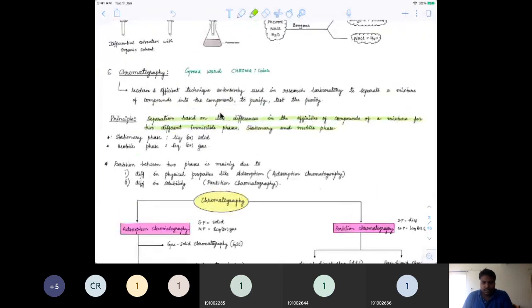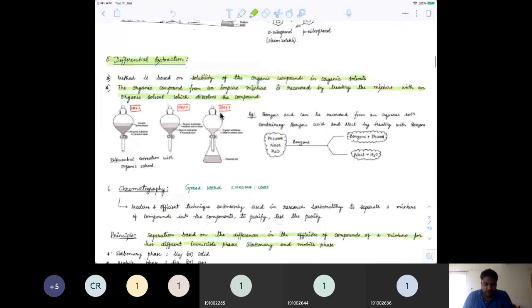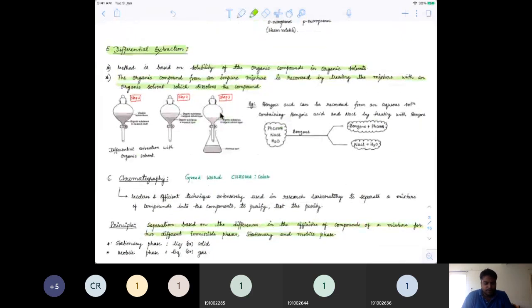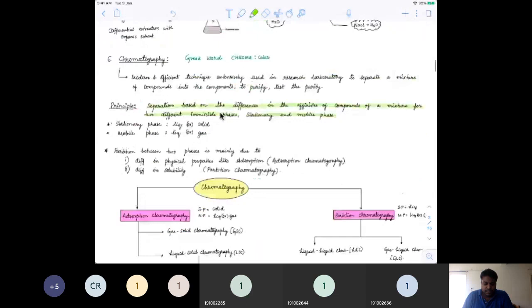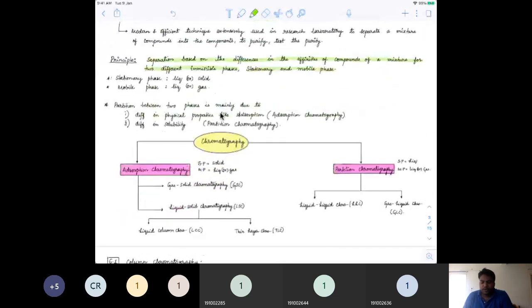So basically it's similar to what we have seen above, differential extraction, except that here we will make it into two phases. One is a stationary phase, the other one is a mobile phase.